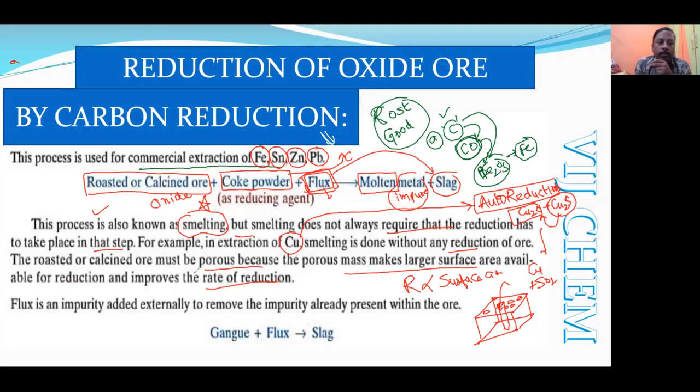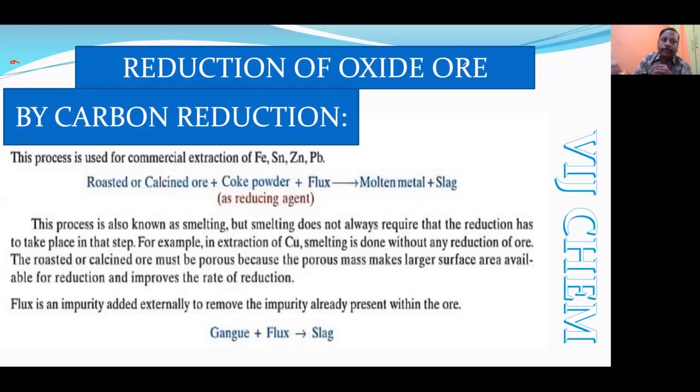Now this is all about carbon reduction. First of all, what is smelting, and what is the speciality of the reduction of copper, understood, and for which metals carbon reduction is used. Make a note of it. Then we are going to study the flux. For the flux also, I am going to give you some important points that will be handwritten by me. So note this down, then we'll go further.